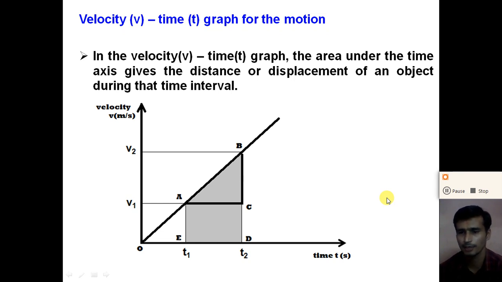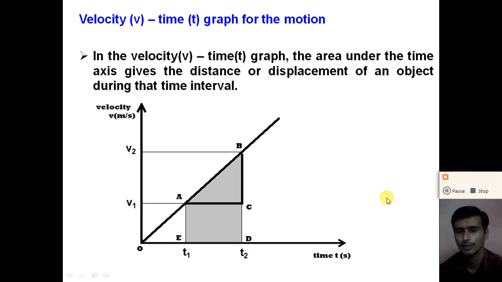But if the velocity time graph is linear in the upward direction, the motion is uniformly accelerated motion, and the acceleration of the object is positive. If the velocity time graph is linear in the downward direction, the motion is called uniformly decelerated motion, and the acceleration in this case is negative.